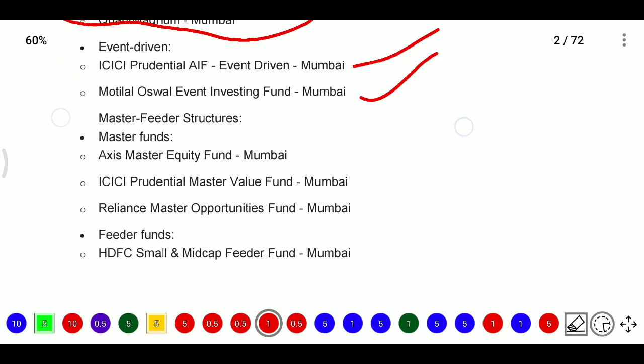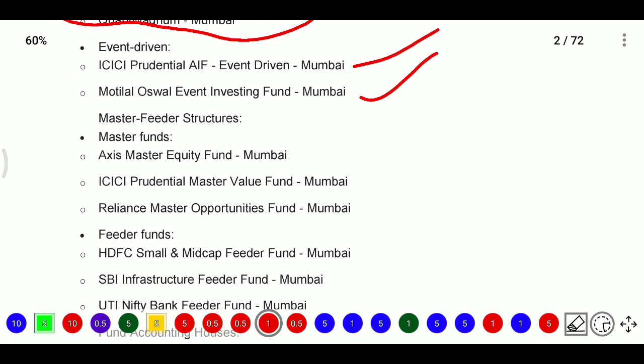And some master funds and feeder funds. We will know about master funds and feeder funds also, where they are located. Their names will differ: master fund and feeder fund. Feeder funds do not invest any amount themselves; they just collect money from the investors and feed it to the master.